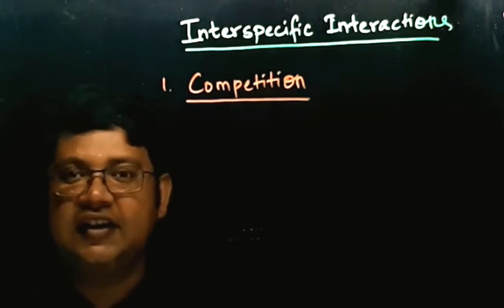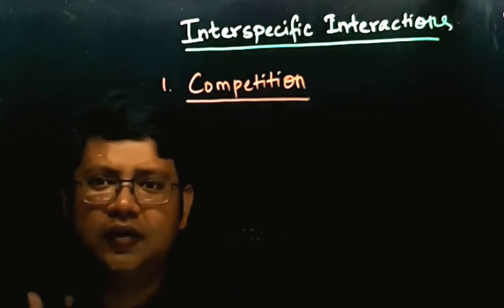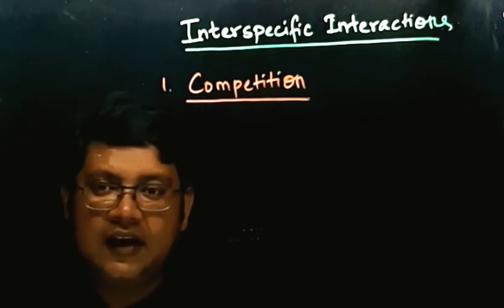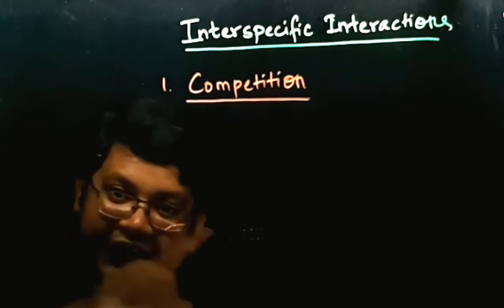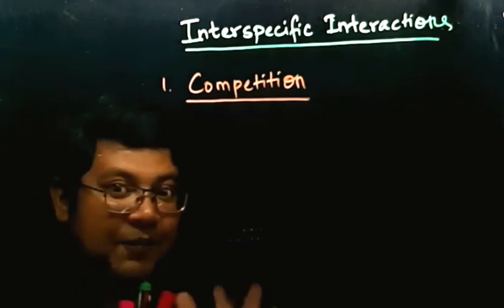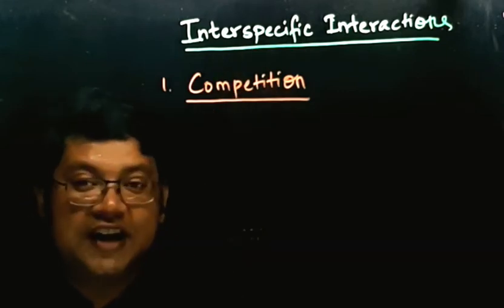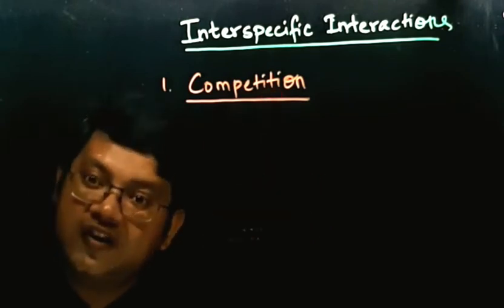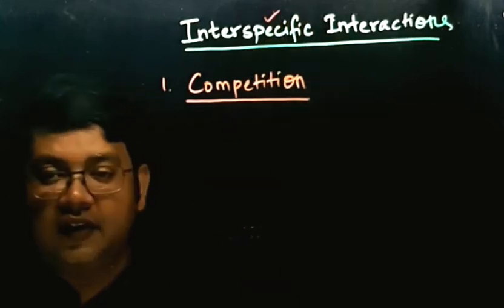Again, let us consider a forest, and there is, let us say, a small patch of green grass in the forest. Now there are many herbivore animals over there, and they compete with each other for that green patch of grass. So everyone will come together and they will compete with each other. Normally competition can be interspecific as well as intraspecific.